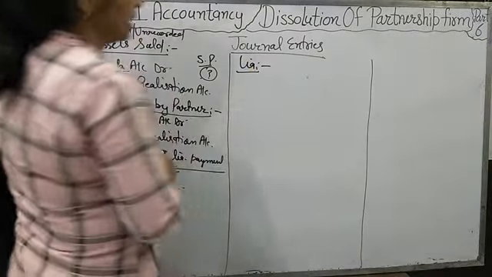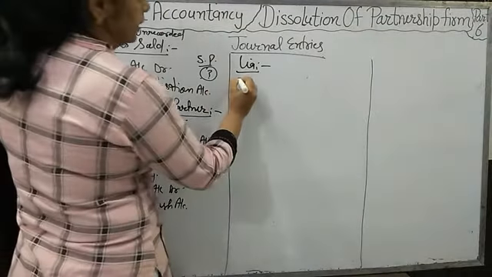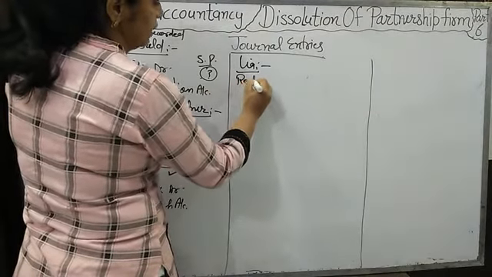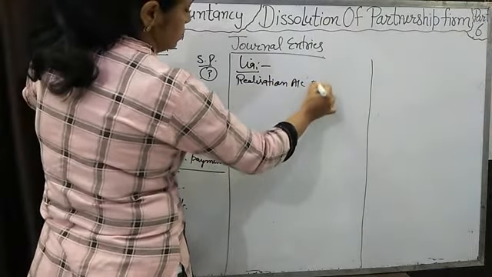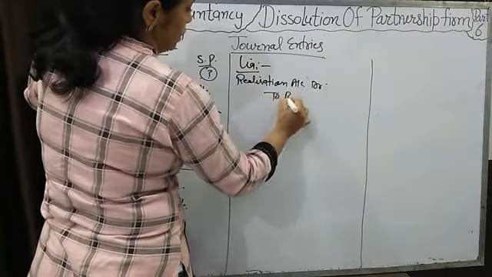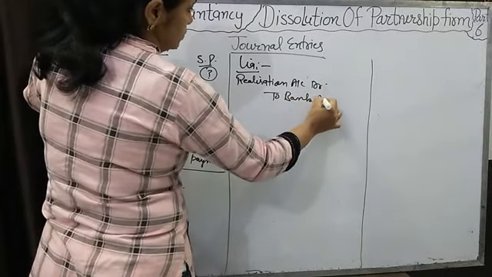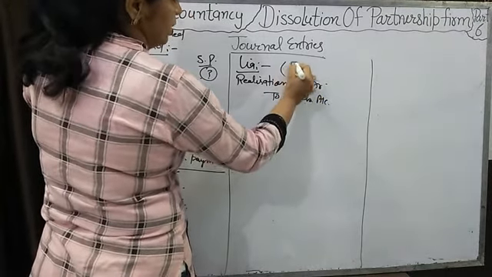Now for the liability, if any liability is paid, then we will pass the entry realization account debit to bank account. Liability paid.